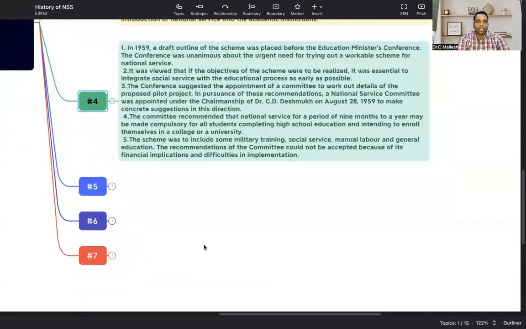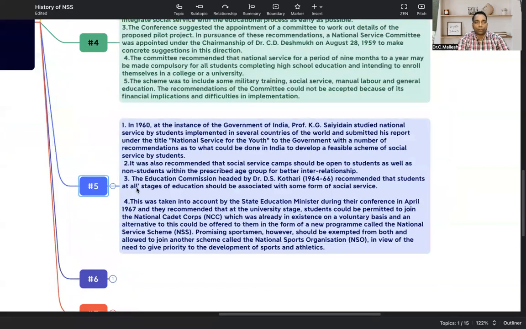So once that is done, the next history point, when we talk about 1960, the Government of India instructed Professor K.G. Saiyidain, who studied the national service by students implemented in several countries of the world and submitted his report under the title of National Service for the Youth to the government, with a number of recommendations. It says that India should develop a feasible scheme for social service by the students. He clearly mentioned this in his report.